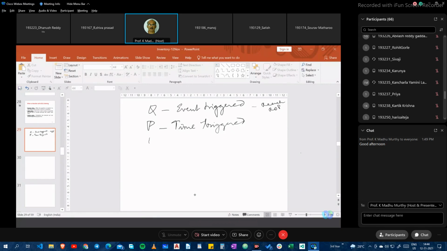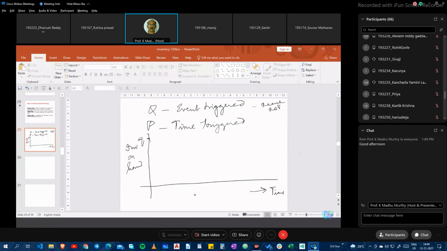That's right. So again, if this is my inventory on hand, and this is the time basis, my inventory system here, now let me indicate this.